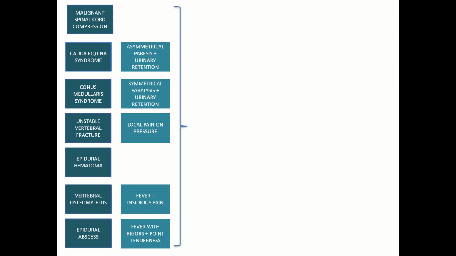Having said that, each of these conditions has a best next treatment, and since we need to work fast, the best modality of investigation is an MRI with and without contrast. Notwithstanding the fact that unstable vertebral fractures are better imaged with a lateral and AP view X-ray. But for most of these conditions, if you get an MRI with and without contrast, you should be able to delineate the compression and work fast.